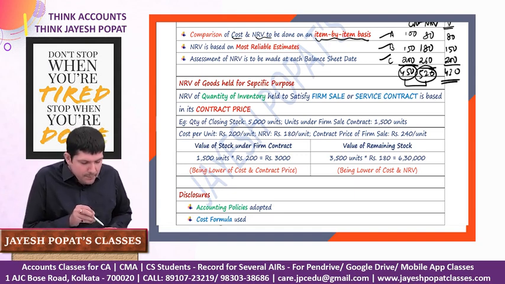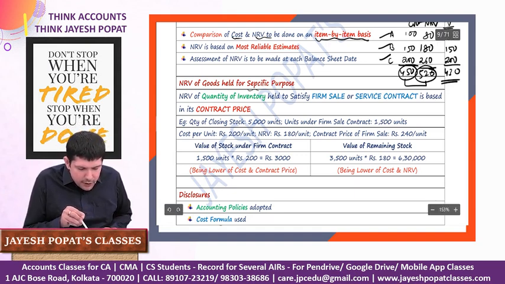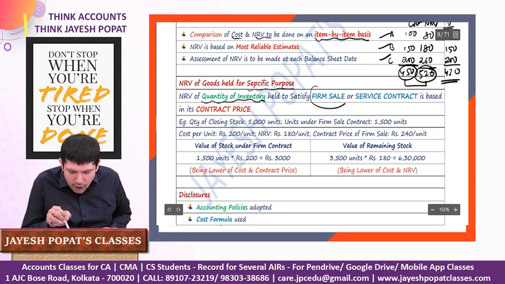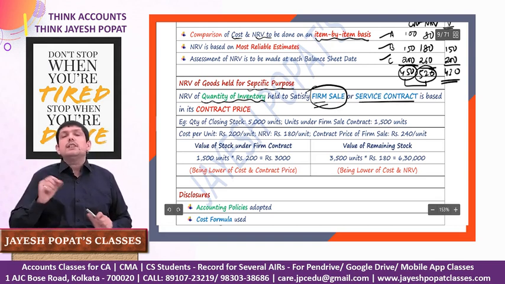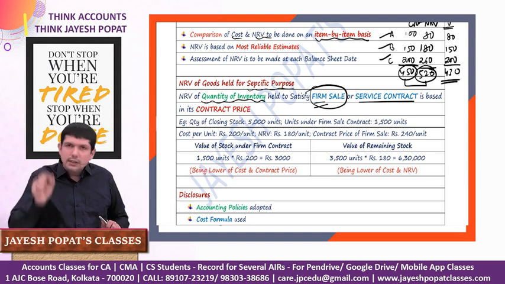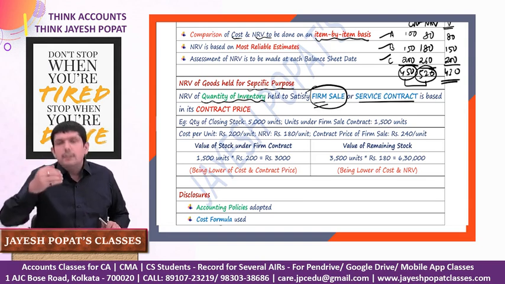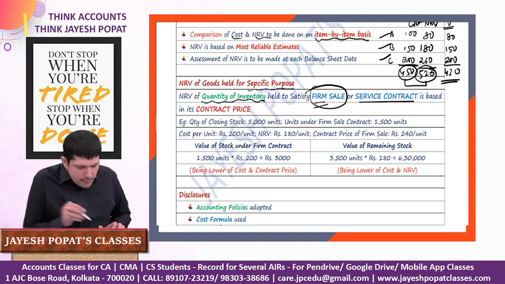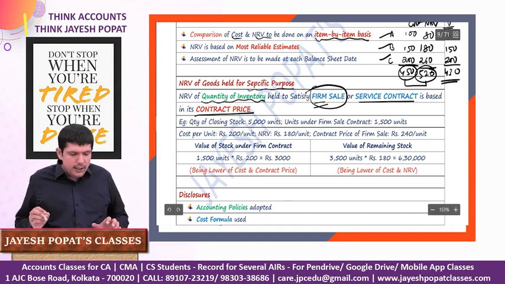Let's take an example. NRV of goods held for specific purpose, NRV of quantity of inventory held for firm sale or service contract. What is a firm sale or service contract? It's a definite, non-cancelable contract which will be executed in future, and it is based on the contract price. Let us have a look at the example.